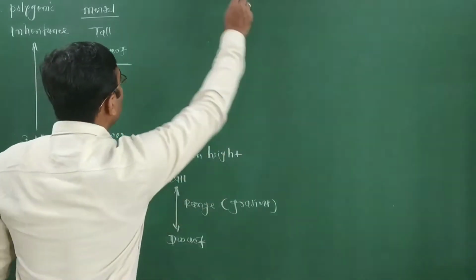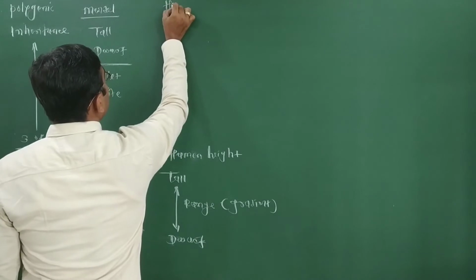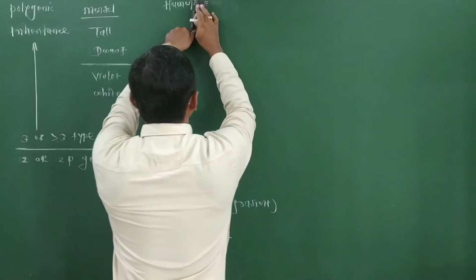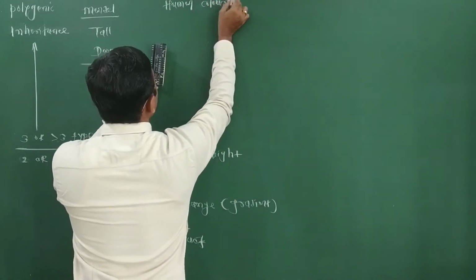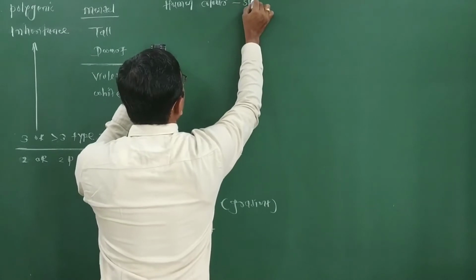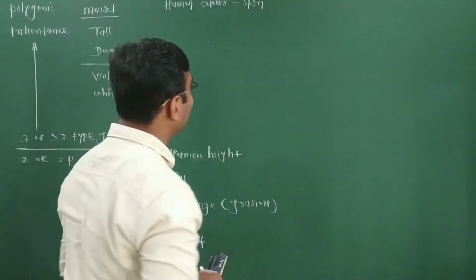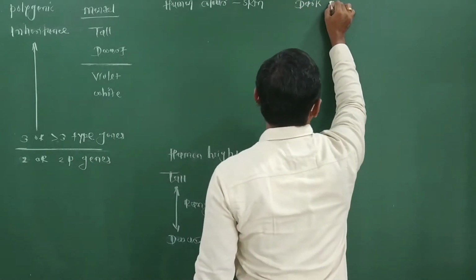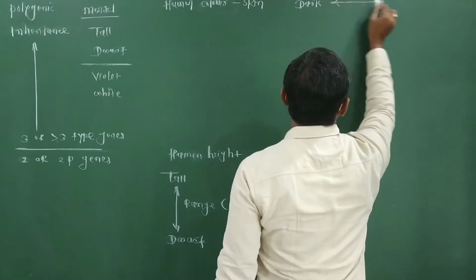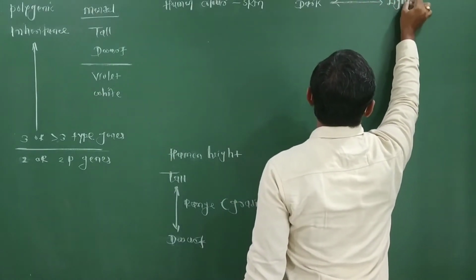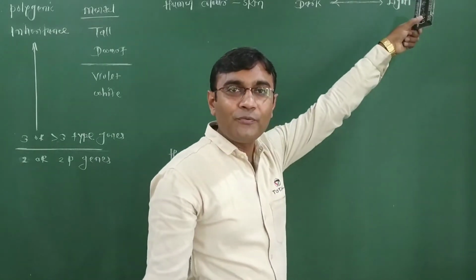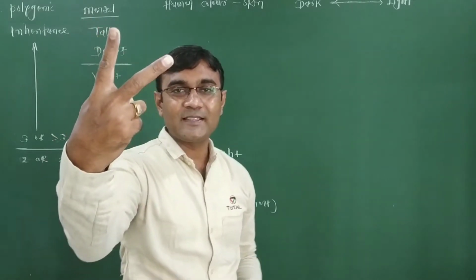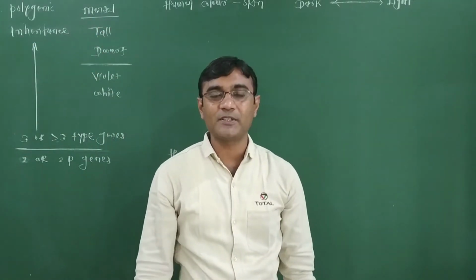Another example: human color of skin. In human color of skin, there are some persons with dark color and some with light color, like the pure white American as well as the pure negroid African. In the world, just two extremes are not present with respect to human color of skin.